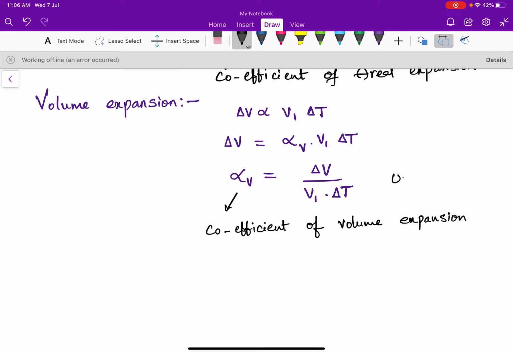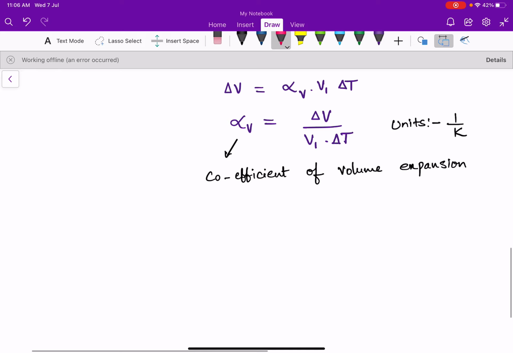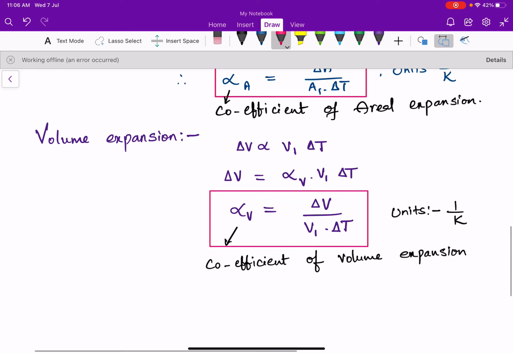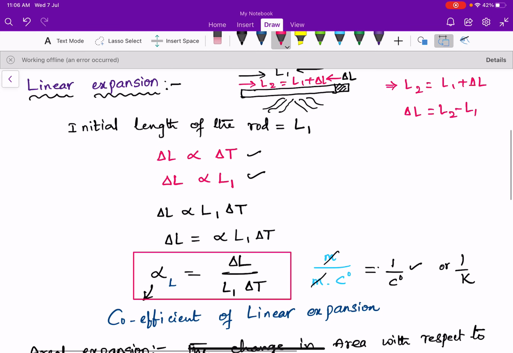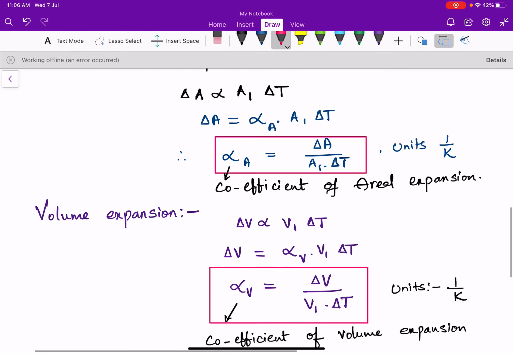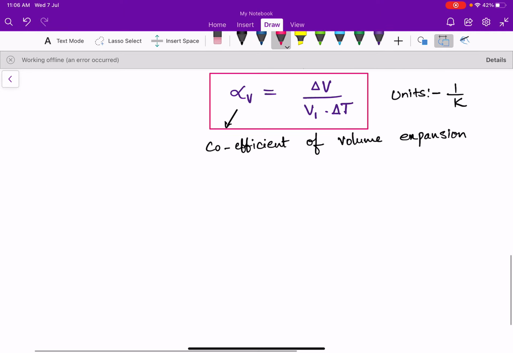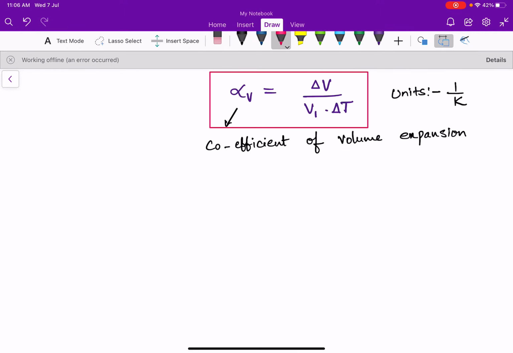And the units are the same: per Kelvin or per Celsius degree. So this is about volume expansion, area expansion and linear expansion. And now we are going to discuss the relation between linear expansion and areal expansion first.